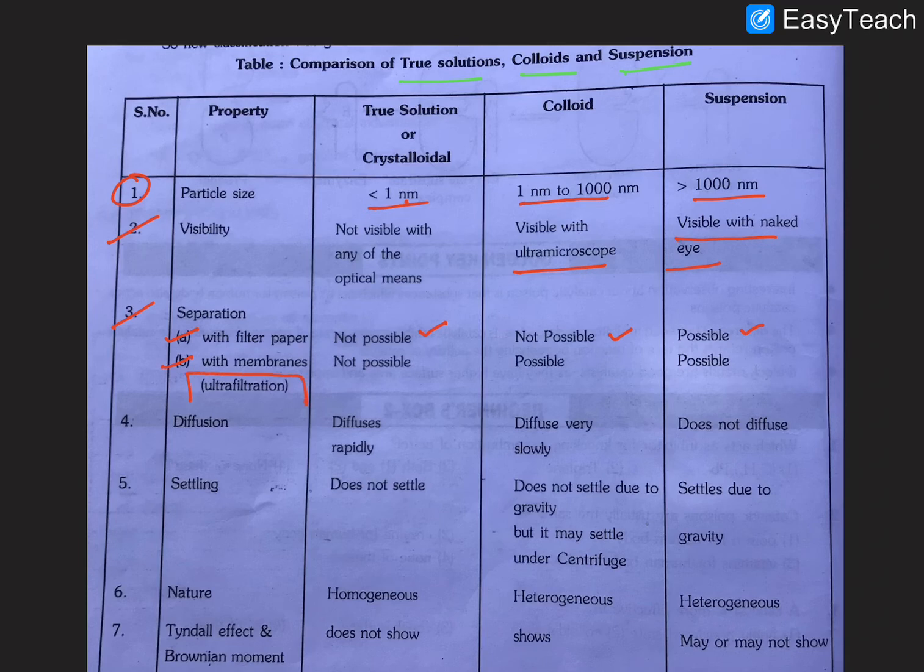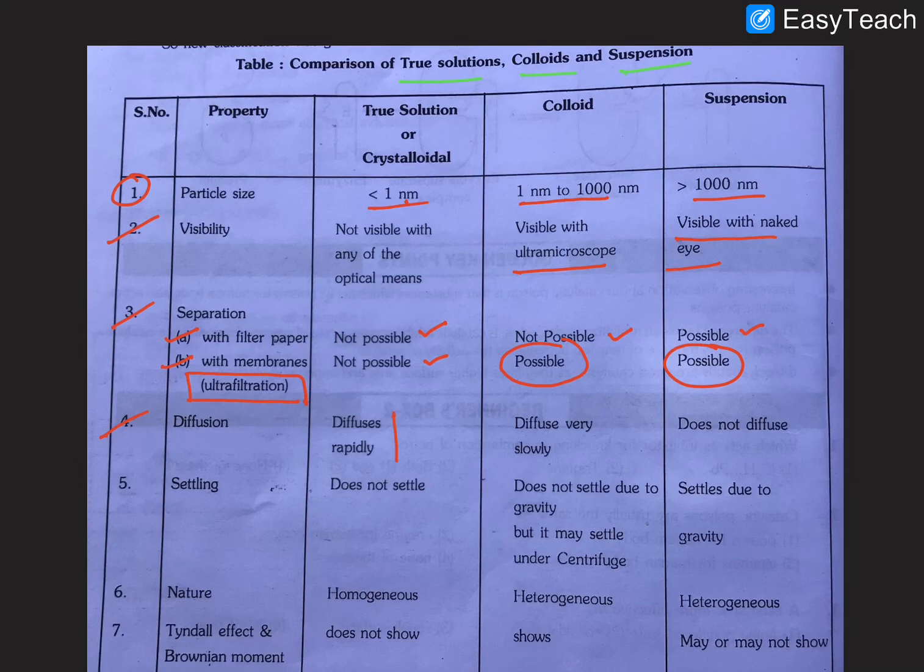But in the case of ultrafiltration, we use special filtration paper. We cannot filter true solutions here either, but we can filter colloidal solutions and suspension solutions. Right, I hope it is clear. Next, the fourth point: diffusion.